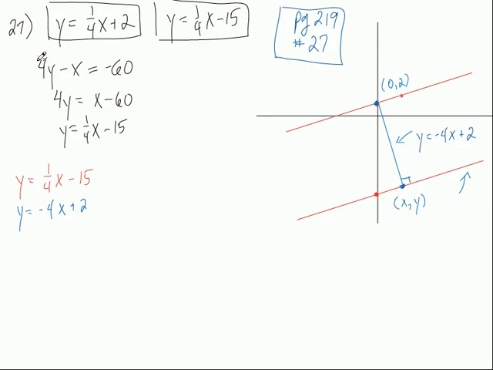First thing I did is they gave the equation like this, and I solved for y. I got this equation and put it up here. Actually, I put it right here. That was the other equation they gave us. So these are the equations of these two red lines right here. I graphed them both, and then what I have to do is find the distance between these two lines.